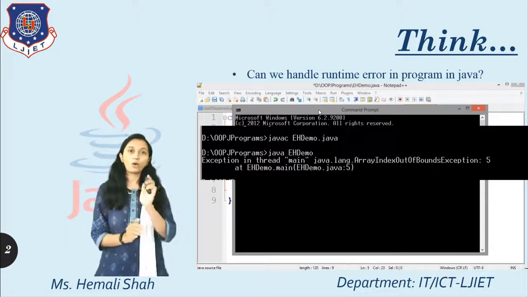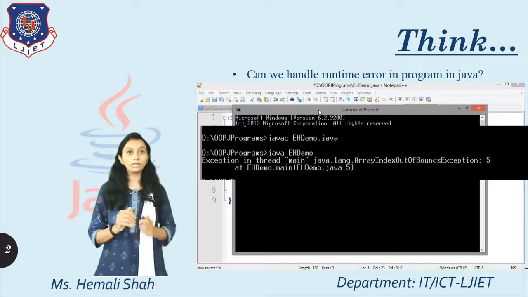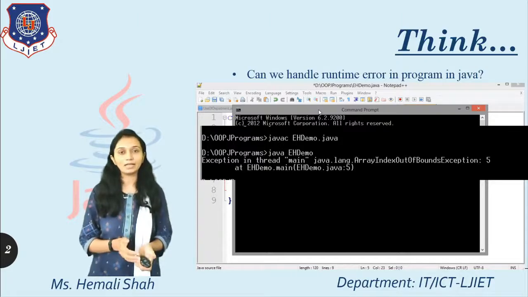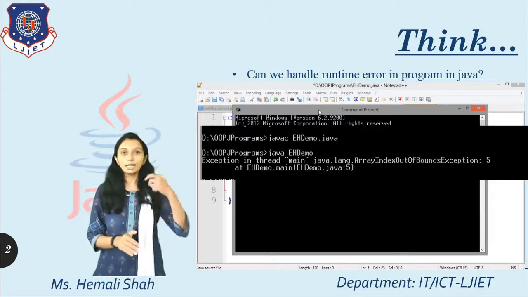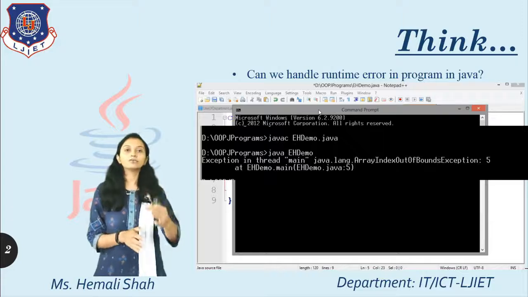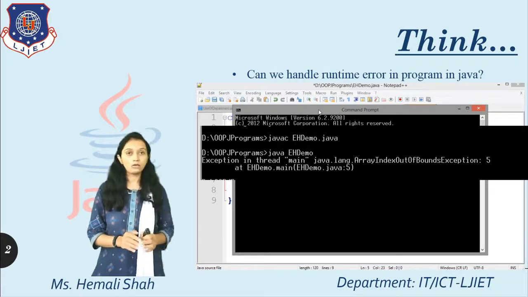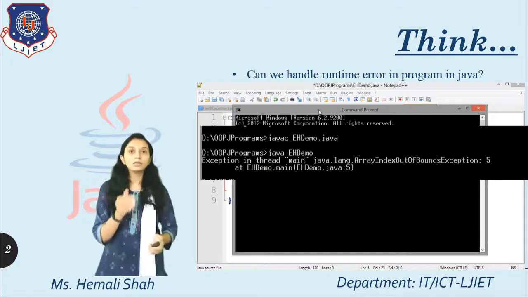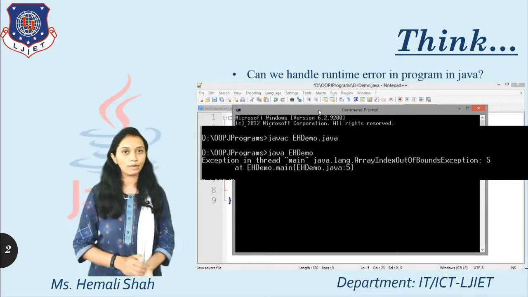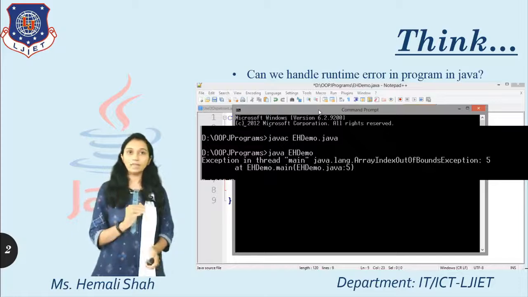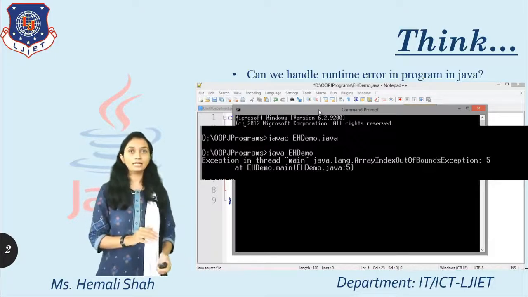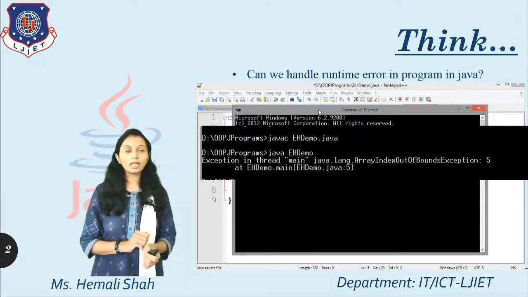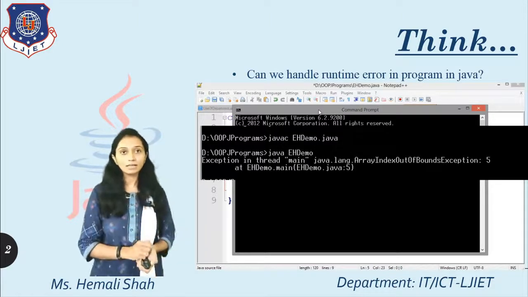Now what have you observed in this code? This code compiles perfectly, but it generates a runtime error because you are accessing an array out of its index. When such an error occurs in your program, it stops the execution of your running program. Now do you have any mechanism so that you can execute the remaining part of the program and handle such a runtime error?